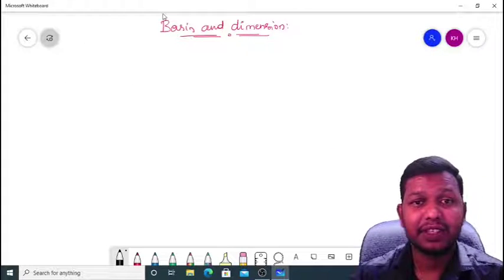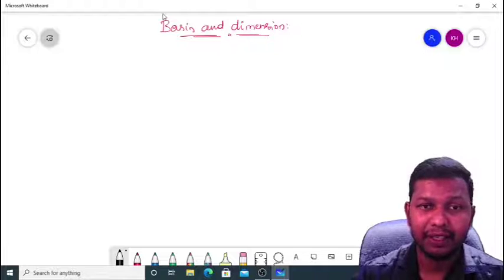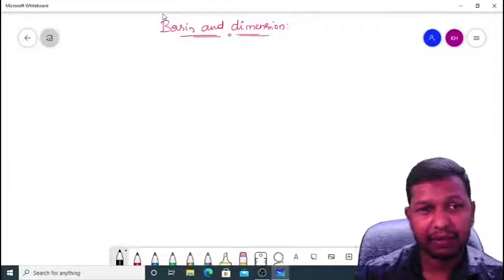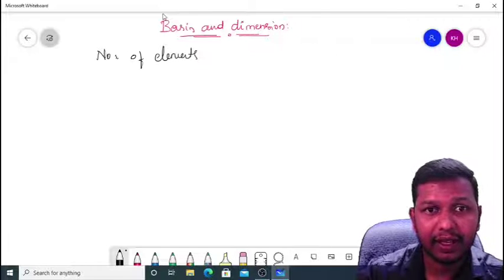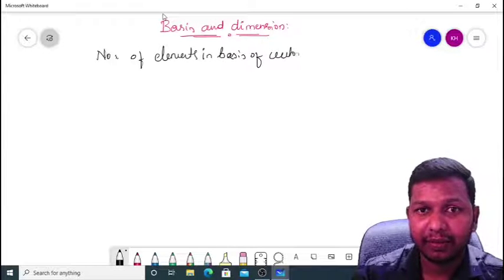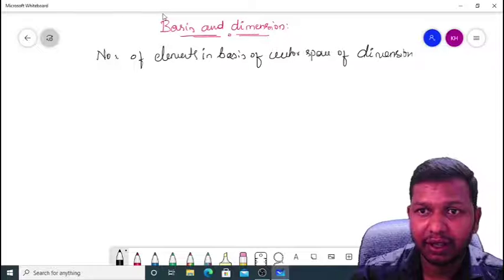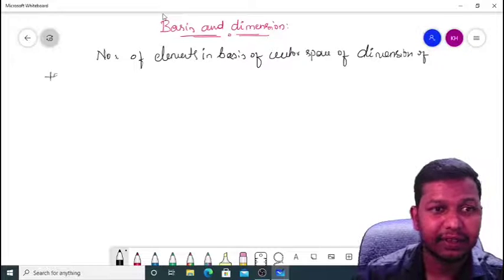Next, the definition of a dimension. The definition of dimension is very simple. The number of elements in a basis of a vector space is called the dimension of the space.